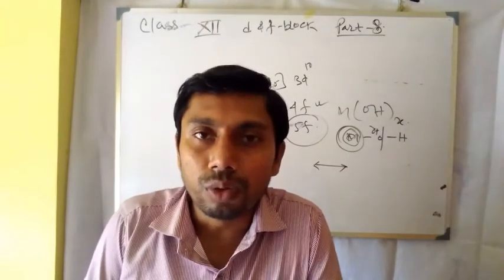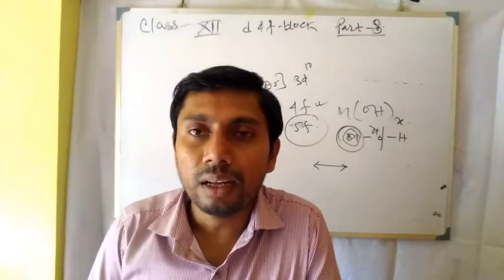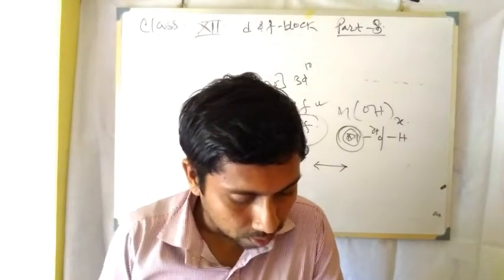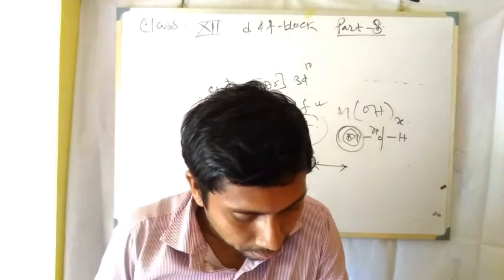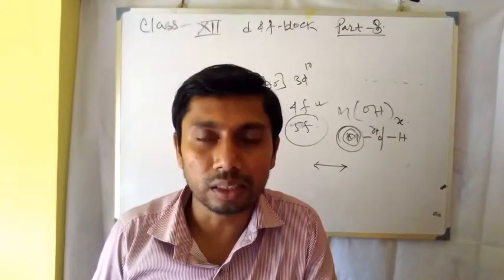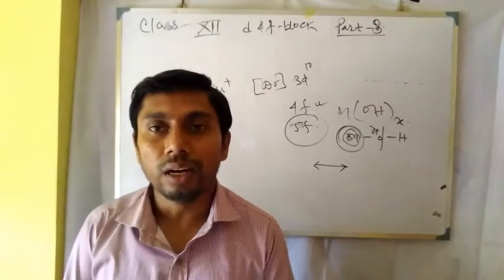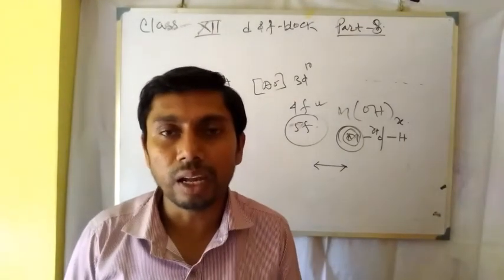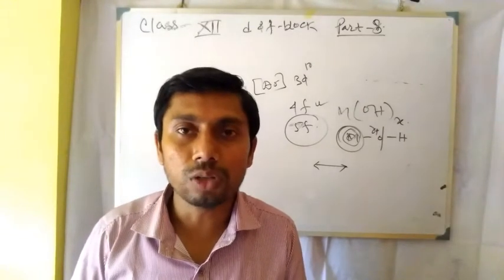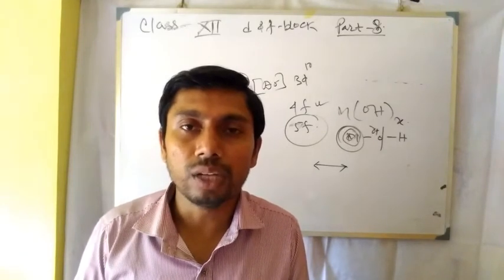So with d2, d3, electronic upliftment is possible, and for this reason the transition elements show good catalysis in different reactions. Palladium and platinum are used for hydrogenation, etc. Palladium and platinum give a large surface area to absorb the reactants, and this is another reason. So it gives a large surface area for the reaction to occur.